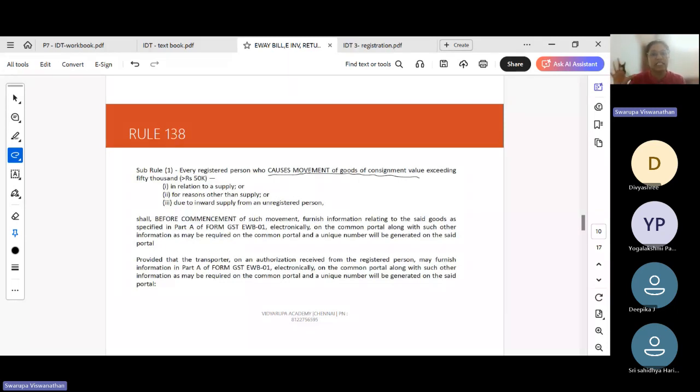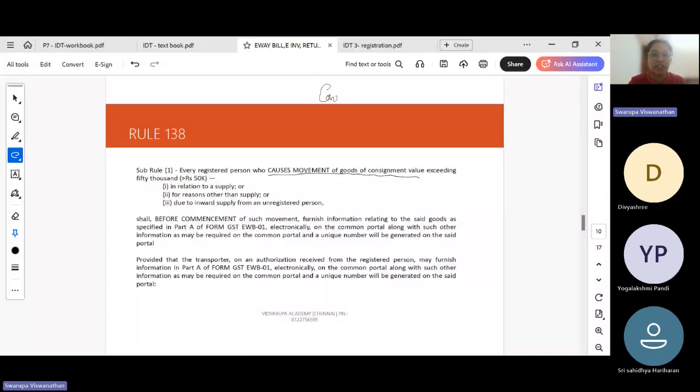And when we consider 50,000, the term used is consignment value. Consignment value means the invoice value, which includes your GST also. So if my taxable value is 40,000 plus I have a GST of 10,000, the value goes to 50,000, and I have to raise an e-way bill. So it is the consignment value, which includes taxes. Consignment value means invoice value including taxes.